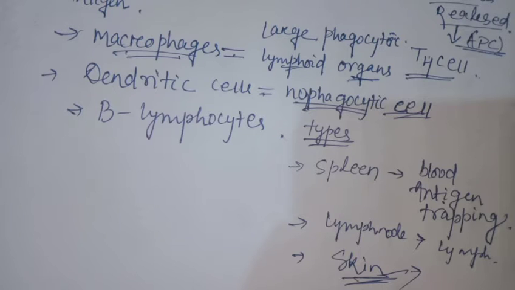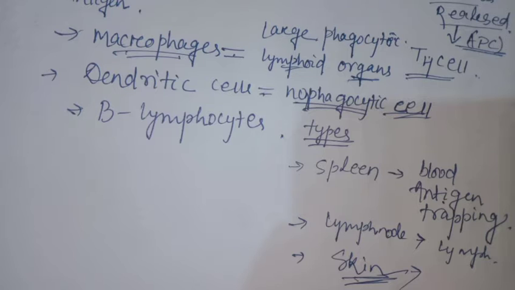What are the types of antigen presenting cells? They are macrophages, dendritic cells, and B lymphocytes. Macrophage is a large phagocytic cell. It causes the release of antigen from the invading organism, and it is an example of an antigen presenting cell. It is present in the lymphoid organs, which are the place where macrophages are present.